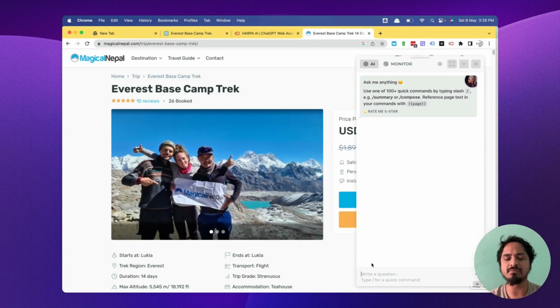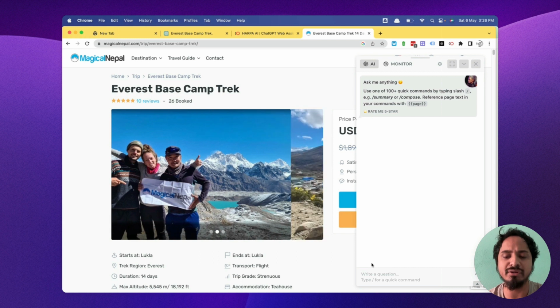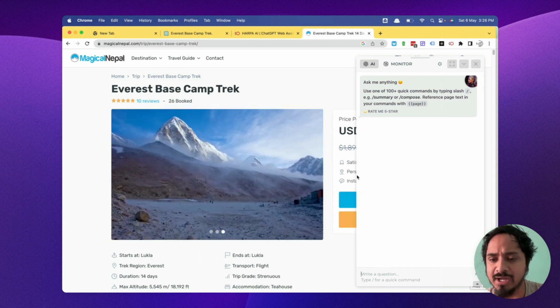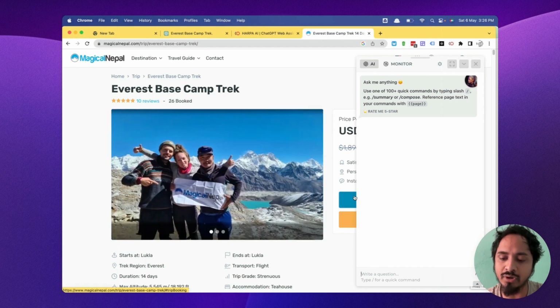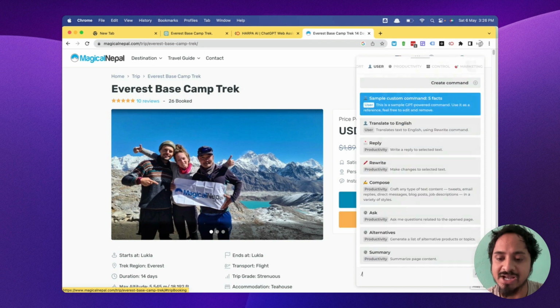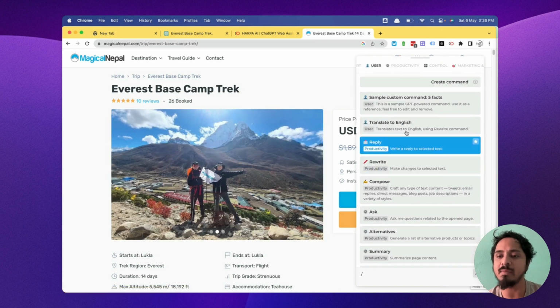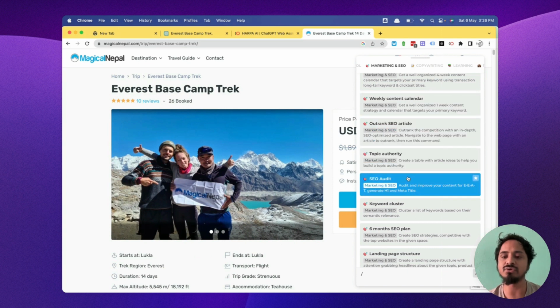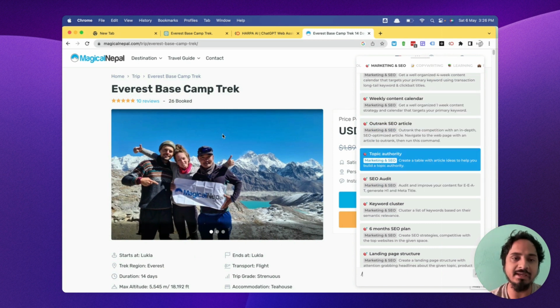So it performs similar to Midjourney. If you have used Midjourney, it's a similar kind of layout here. What we can do is write a question or type a command like slash. After giving the slash, it will pop up these kinds of boxes here. Okay, so in this scenario, let's just say I want to compete with Magical Nepal on the same keyword.